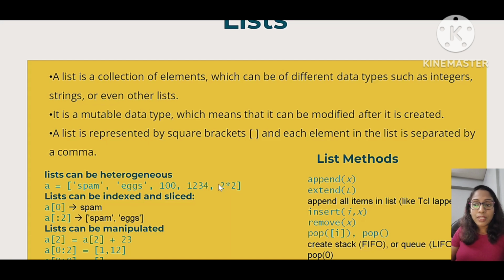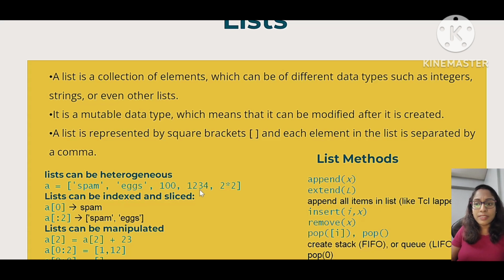If A of -2, -1 means the last, and -2 means the second last element. That is called negative indexing in the list. And also the list can be sliced. Slice means if you want to take only a particular value from the list, or from a particular value to another particular value, we can slice the list. For example, A of colon 2 means all the values starting from index 0 till index 2, excluding 2. That means index 0 and index 1 values will be fetched without index 2.